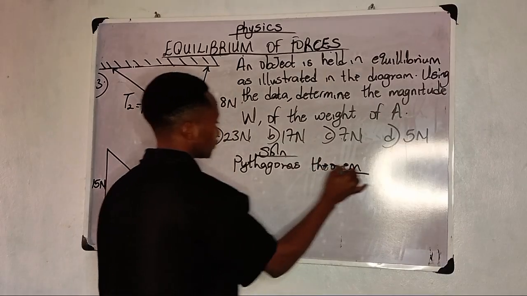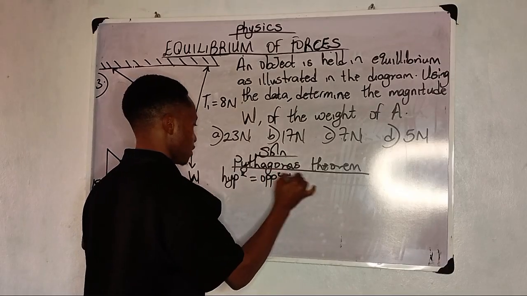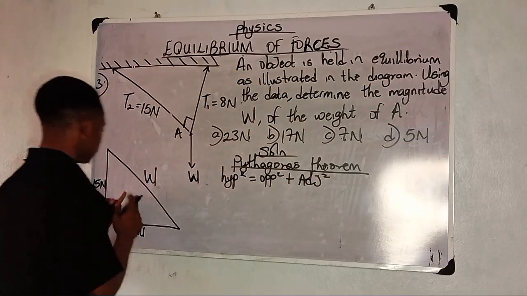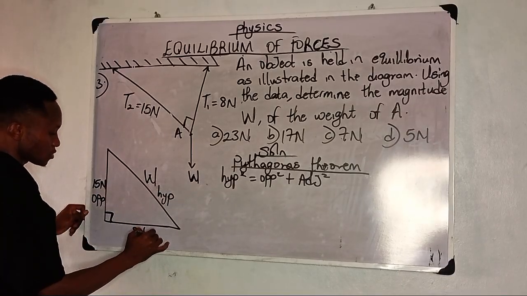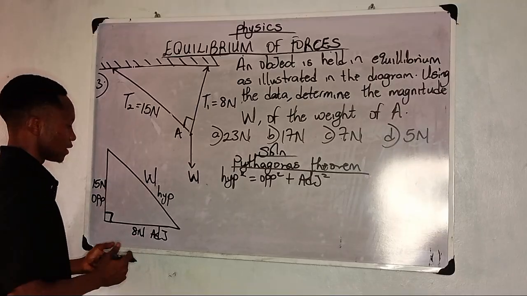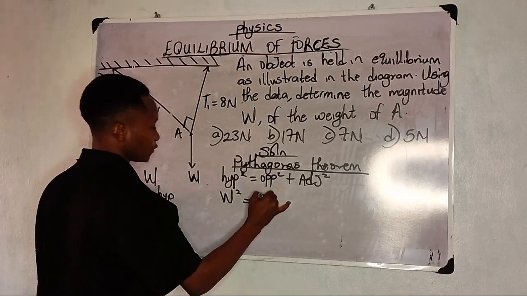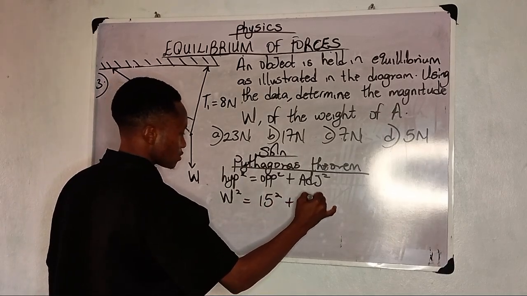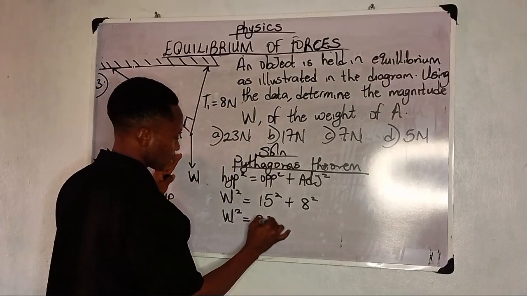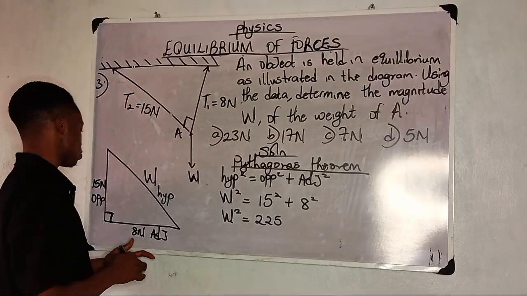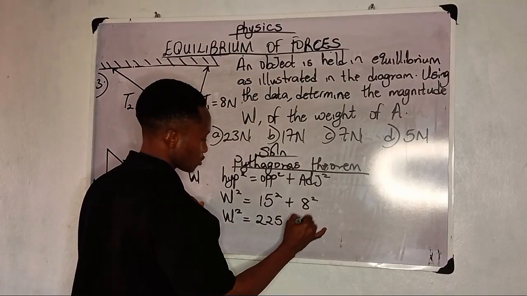Now, Pythagoras theorem says hypotenuse squared is equal to opposite squared plus adjacent squared. Let's put it together. Here is going to be the opposite, here is going to be the hypotenuse, and here is going to be the adjacent. Now your hypotenuse is W, so I'll put W squared is equal to 15 squared plus 8 squared. What's 15 squared? 15 squared is 225, plus the next one, 8 squared, which gives us 64.